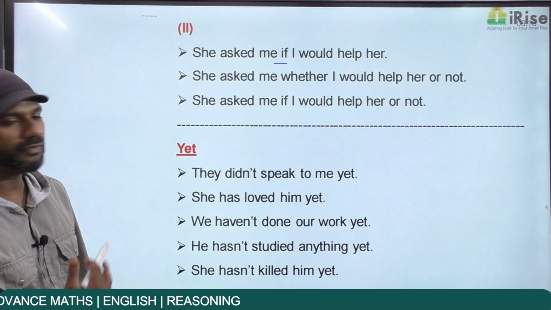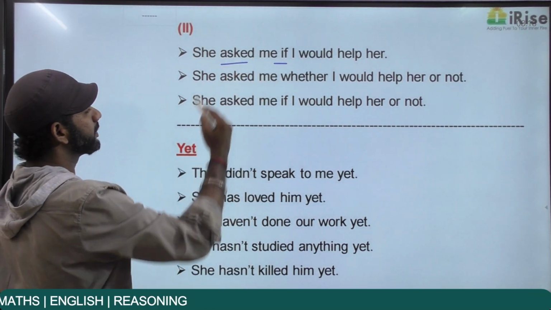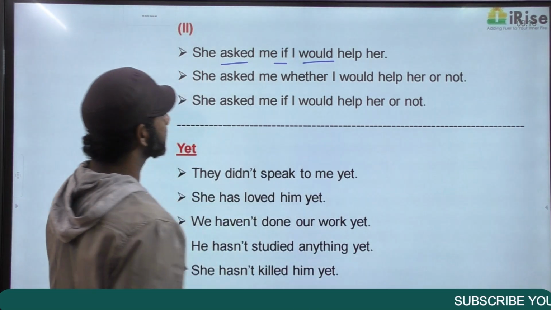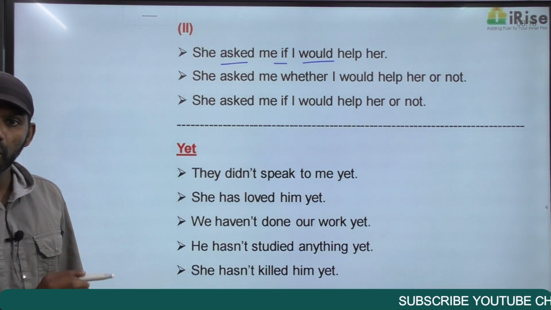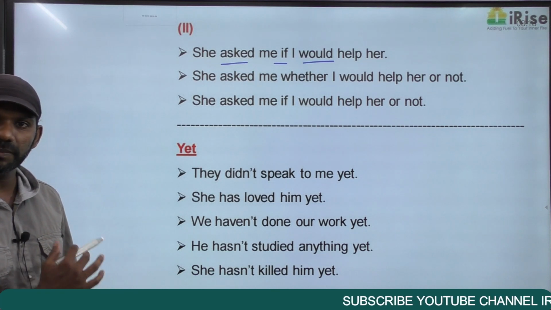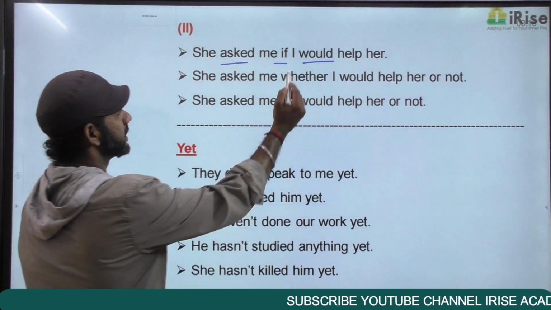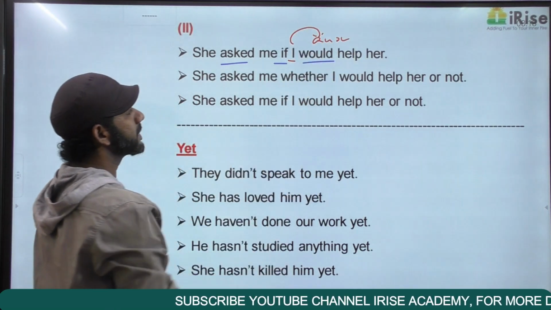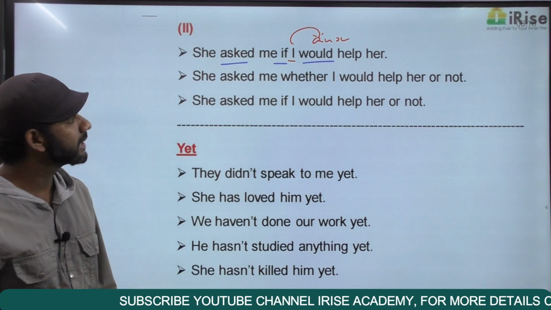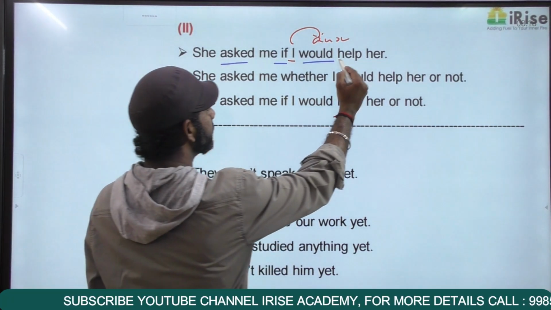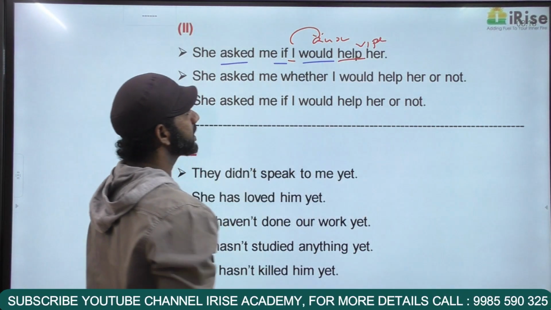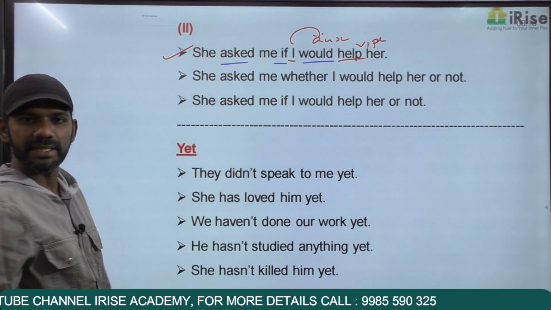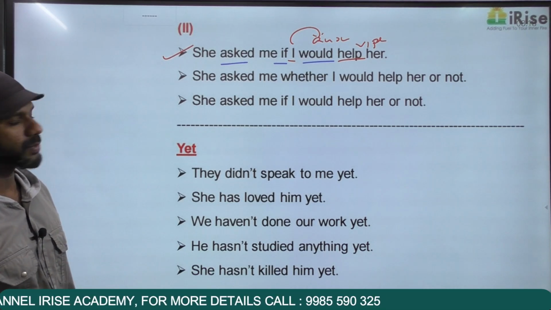She asked me if I would help her. Started in the past, ended in the past. What is the past tense of will? So tense consistency is there. This is not an interrogative sentence. The auxiliary verb must come after the noun or pronoun. The pronoun here is I. Would is the auxiliary verb. The auxiliary verb is coming after the pronoun. That is completely fine. Would help. Help is V1 plural. So would plus V1 plural. That rule is also completely satisfied. So this statement is grammatically correct. Come to the next one.